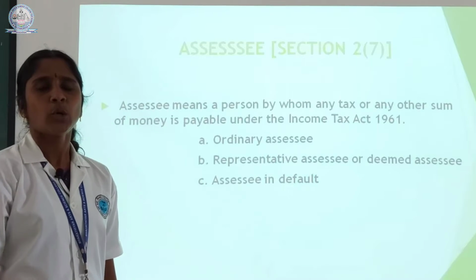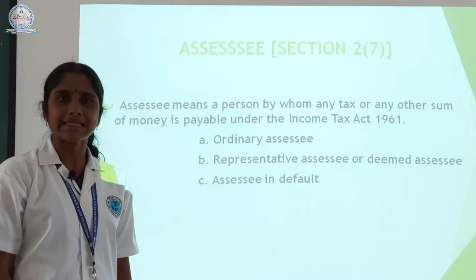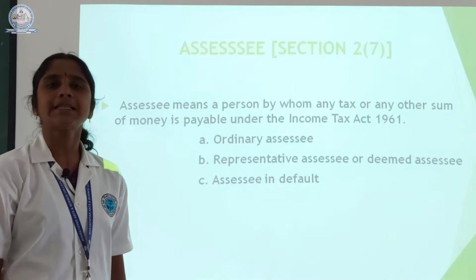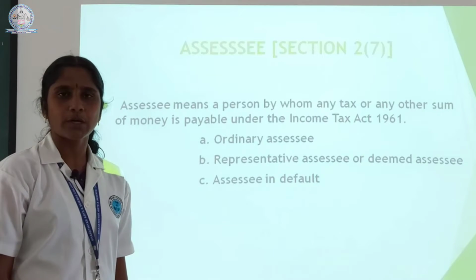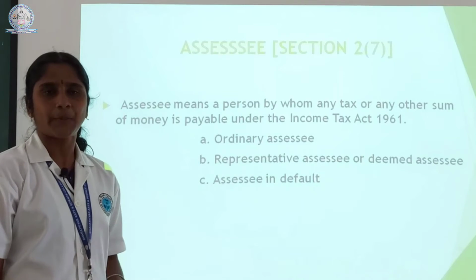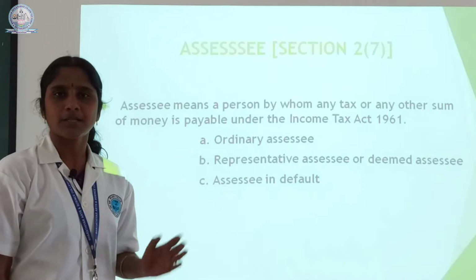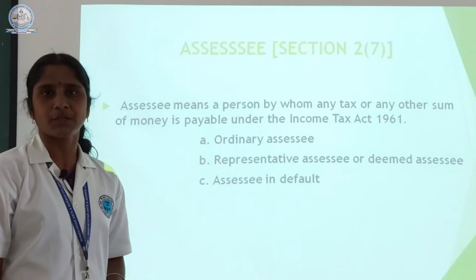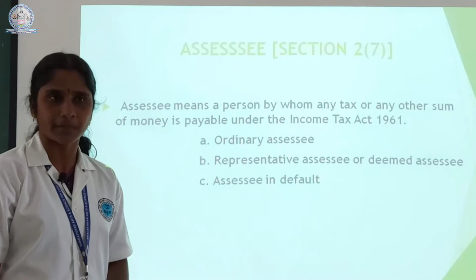Next we will see who is called an assessee. An assessee is a person who is liable to pay tax. Here, the word person includes not only human beings but also companies, partnership firms, associations of persons, Hindu undivided family and so on.